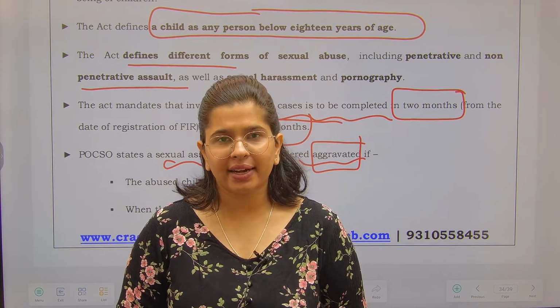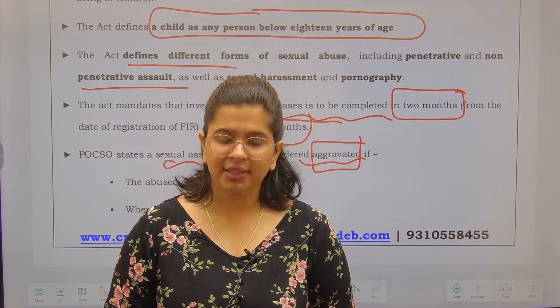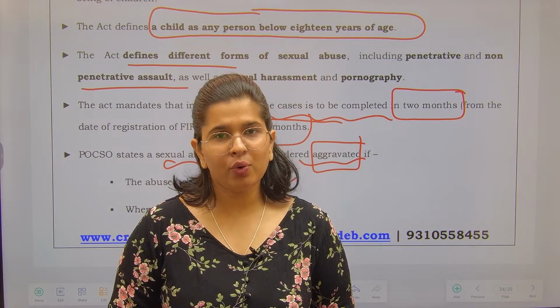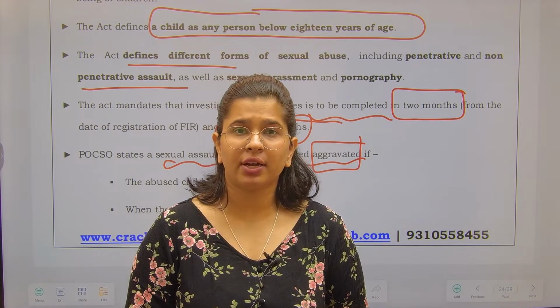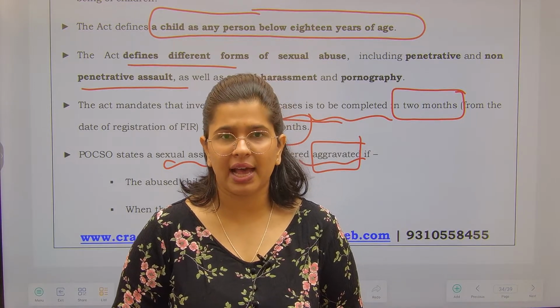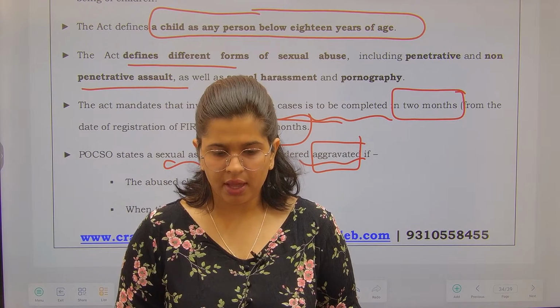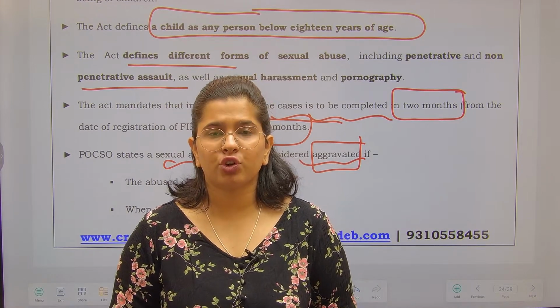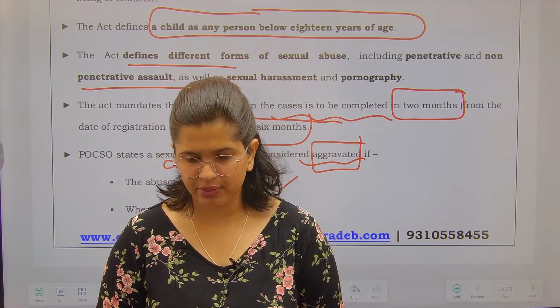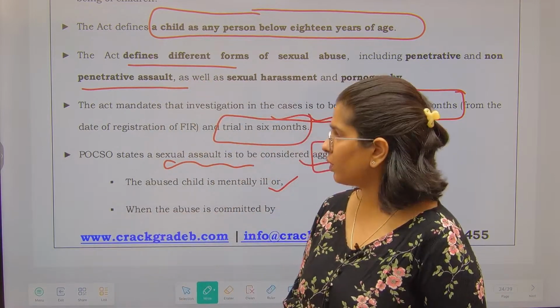But the sad reality is that instead of controlling the crime, people who commit such crimes are now murdering children as well, so that there is no witness and no evidence left.